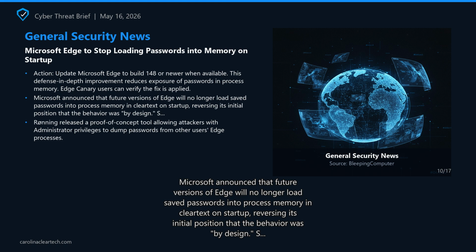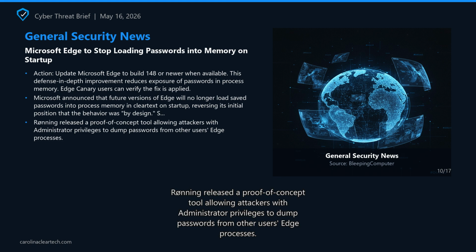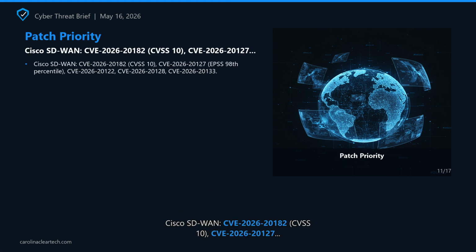The fix is already live in Edge Canary and will be included in the next update for all supported Edge releases, Build 148 and newer. Action: update Microsoft Edge to Build 148 or newer when available. This defense-in-depth improvement reduces exposure of passwords in process memory. Edge Canary users can verify the fix is applied. Source: Bleeping Computer. Next section, Patch Priority.